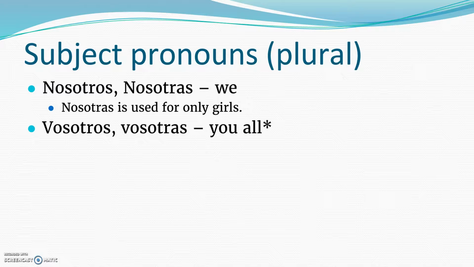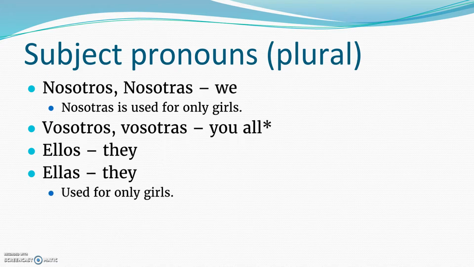Vosotros and vosotras means y'all, or you all. And notice here you have an asterisk. What's this asterisk for? I will tell you in a little bit. But then I have ellos means they, ellas means they. Notice ellas is for only girls. So if I have a bunch of girls, it'll be ellas. And then finally, ustedes means you all or y'all.